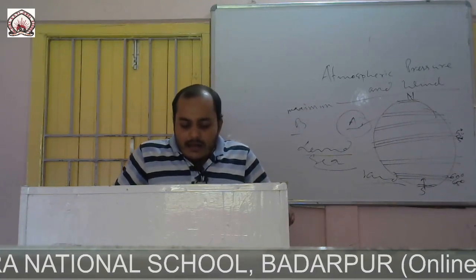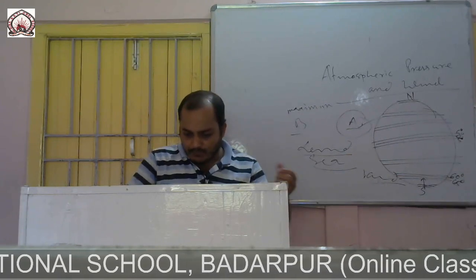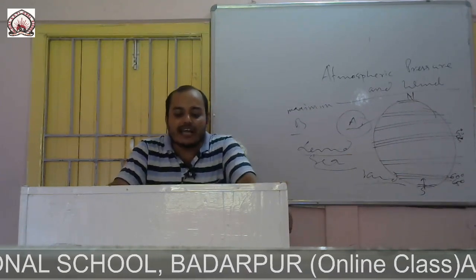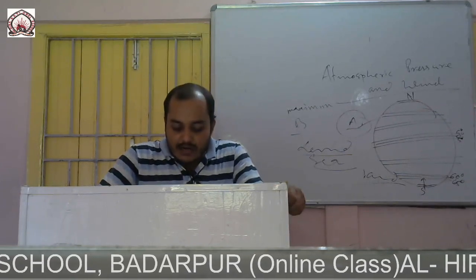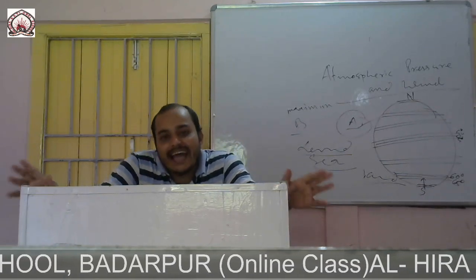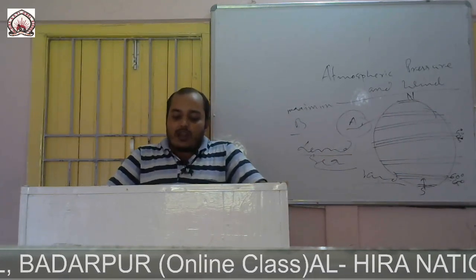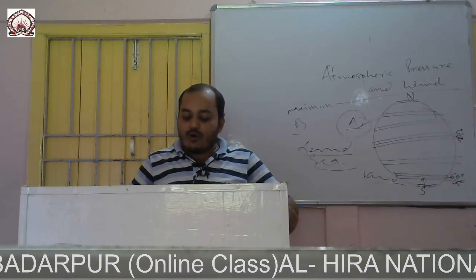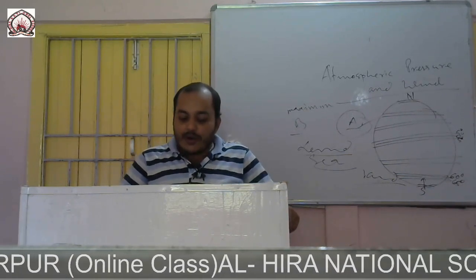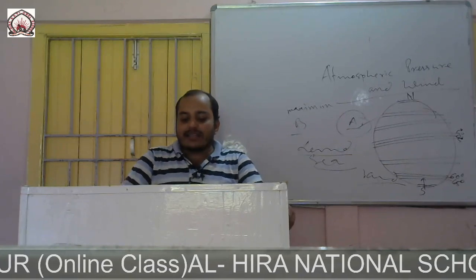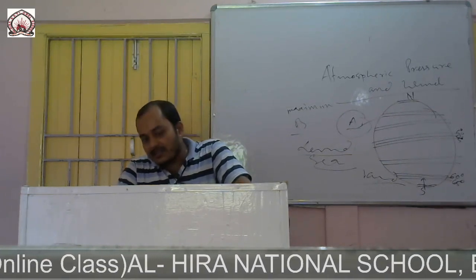Now next is the variable wind. Now variable wind, what is it? The variable winds are those winds which are irregular and blow for a short duration of time. They keep on changing their direction of flow. The movement of the low and high pressure belts causes these variable winds, and the winds cause cyclones and anticyclones. First, we will discuss cyclones.